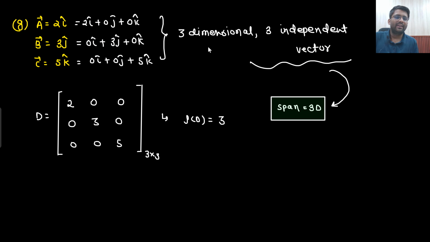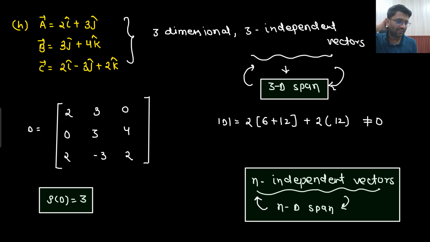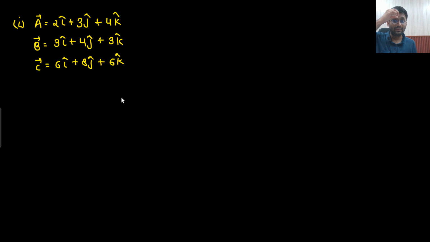Again and again you are getting only one doubt: sir, what will happen to the dimension of a particular vector? We have understood that 3 independent vectors will create 3D span, 2 independent vectors will create 2D span, 1 independent vector will create 1D span, 4 independent vectors will create 4D span, 5 independent vectors will create 5D span. Right, sir? But what is the meaning of 3 dimension, 2 dimension, 1 dimension? That we will see just after one more example. This is one more example, so let me know what is the rank here.